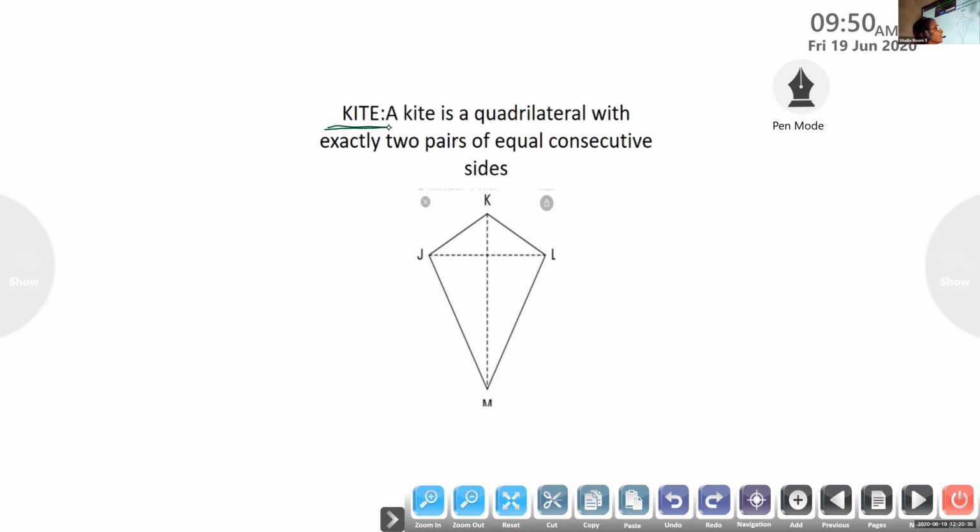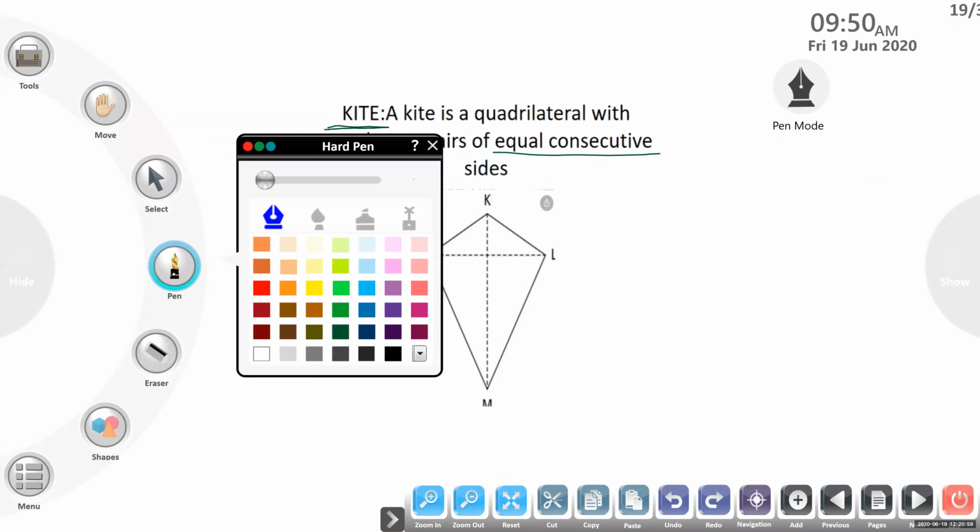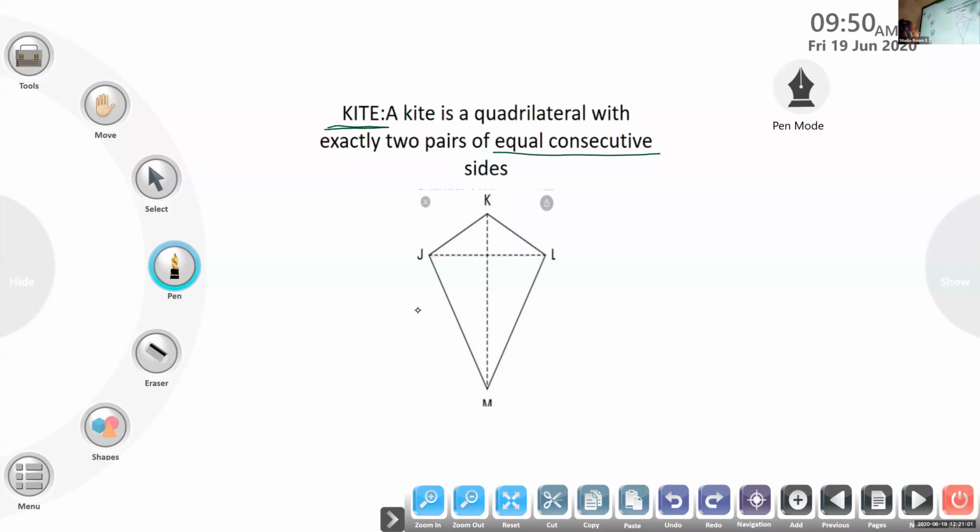Kite is a quadrilateral with exactly two pairs of equal consecutive sides.